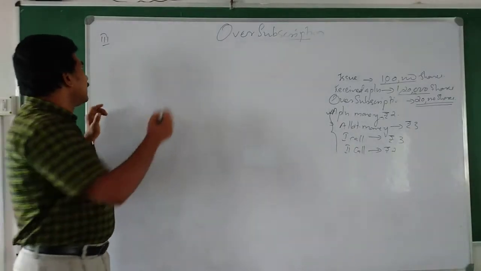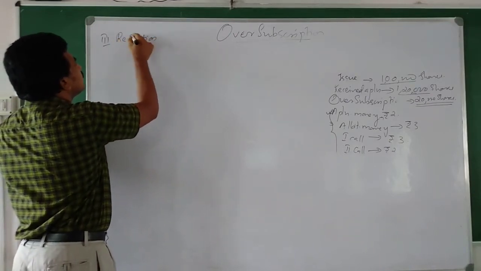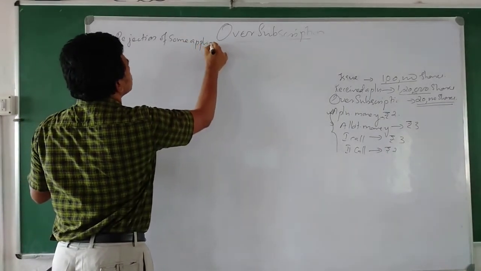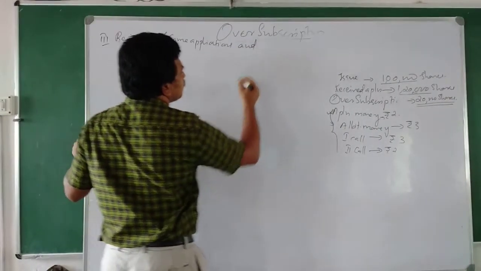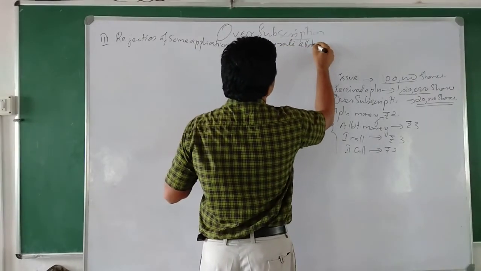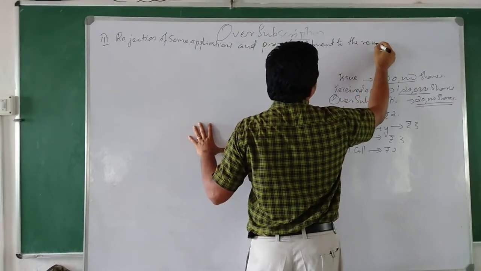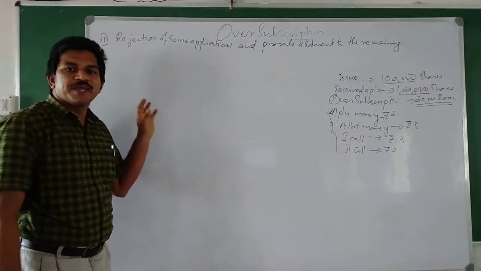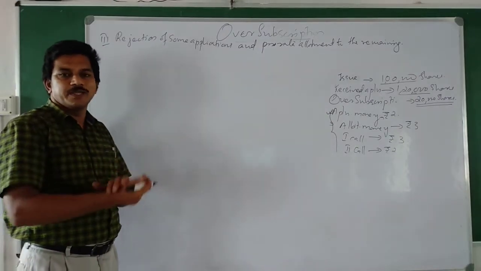That means rejection of some applications and pro rata allotment to the remaining. Okay, some applications will be rejected and the proportionate allotment will be done for the remaining shares.